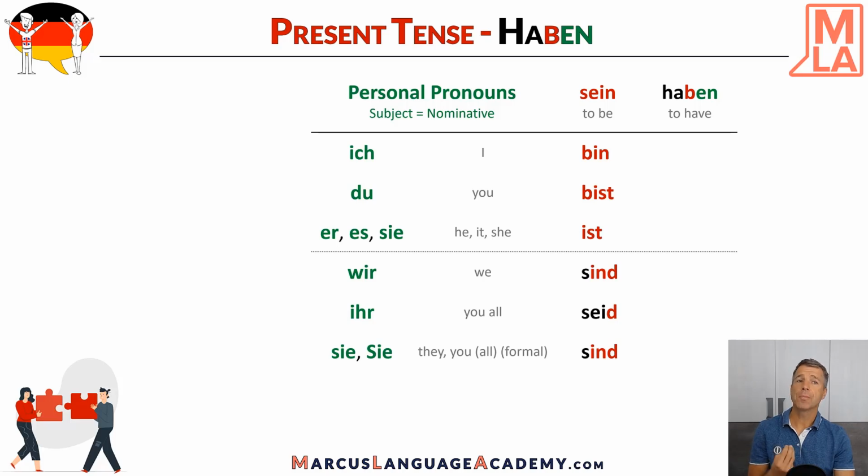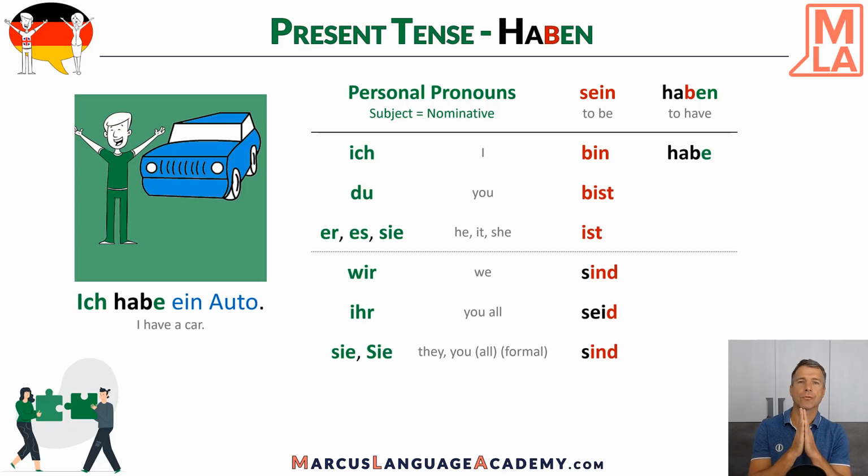So let's see the verb haben. Interestingly, the first person is regular. So ich habe ein Auto as an example. Ich habe. The en changes to e for the first person, like every time for regular verbs. Therefore the background in our image is green because it's a regular verb in this moment. And Leo is green because it's the subject and has an influence on the ending, and the car is blue because it's accusative. But let's see accusative in another video.